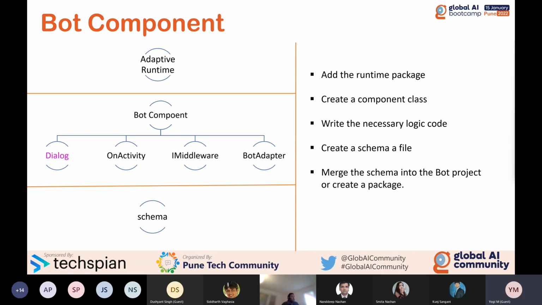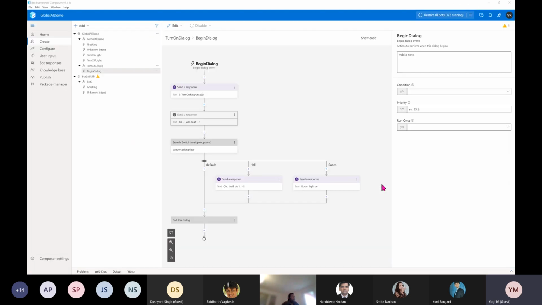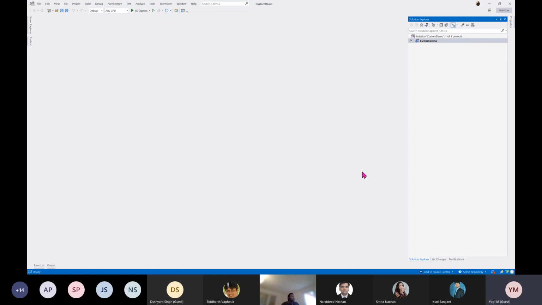First, I'm going to do these steps: add a runtime package, create a component class, and write the necessary logic code. Only this I'm going to do. For that, I'm going to go to Visual Studio. I have already created the project called custom demo. This project was created by Composer. I will show that in a couple of minutes.